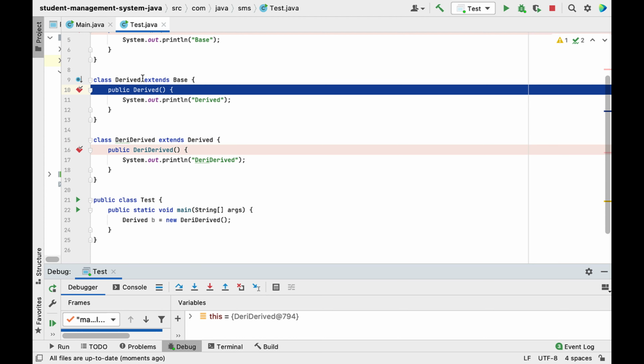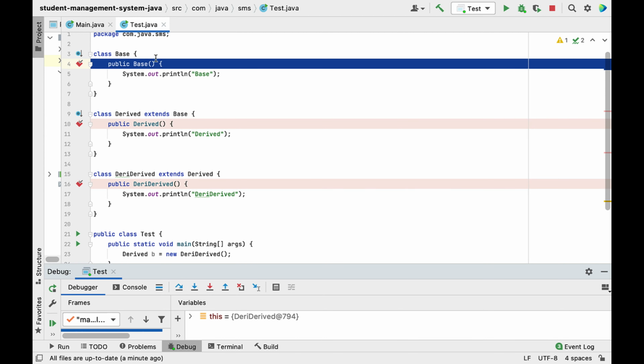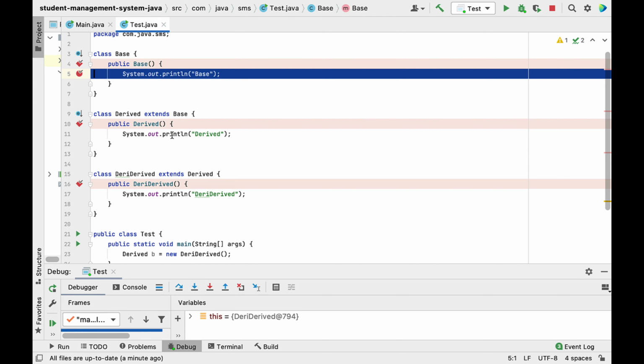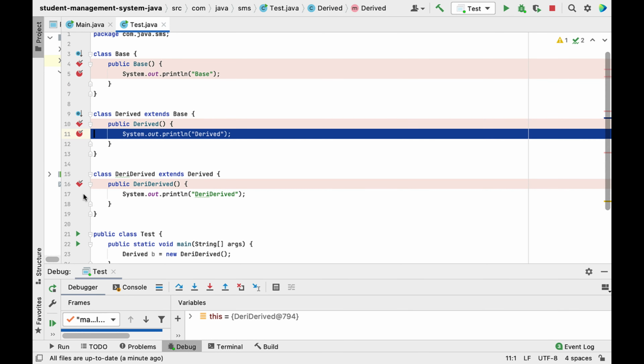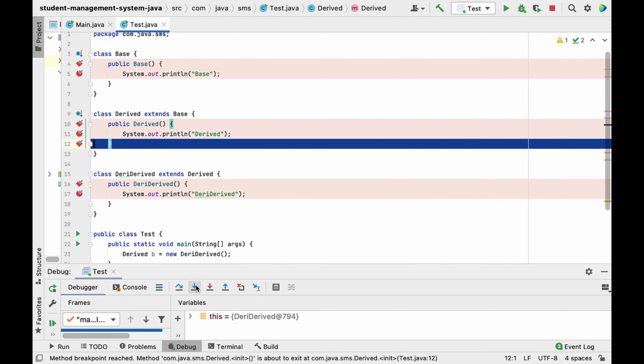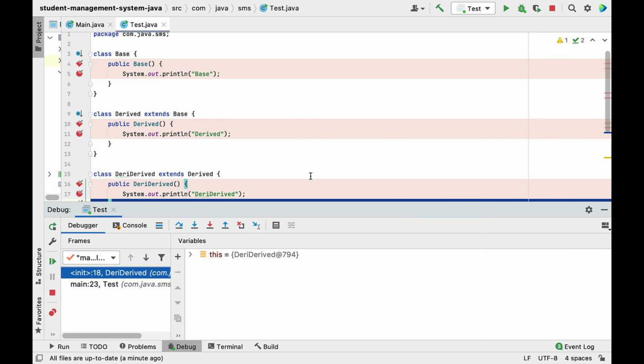So let me quickly go to the next step, and look at here, it comes to Derived, right? And again it will come to Base. Let me go ahead, and then it will print the Base. Let me provide a breakpoint over here, and there we go, it prints Base, and then it comes again to Derived, there we go, and it comes to Derived, right? That's why the output is Base, Derived and Derived.